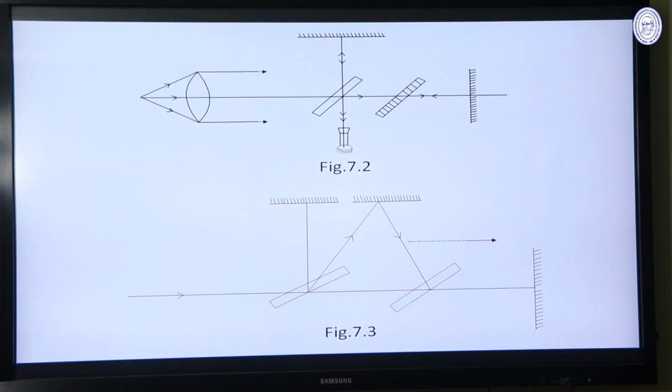So this is the picture of the Michelson interferometer. This is the source. Picture 7.2 is the diagram of the Michelson interferometer, which I described earlier, and picture 7.3 is used to calculate the path difference between the two interfering beams.